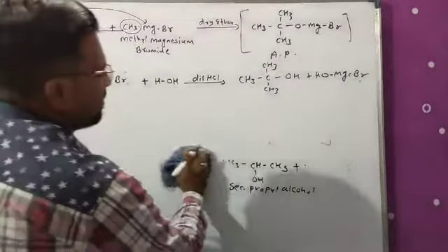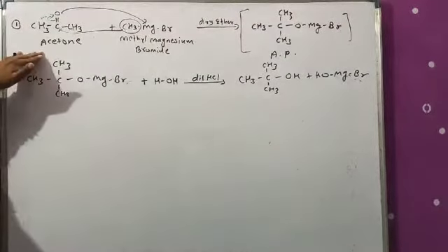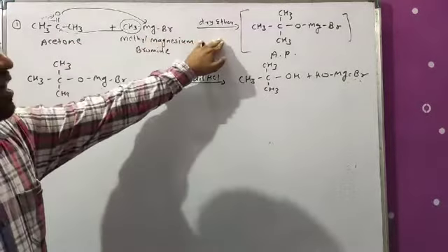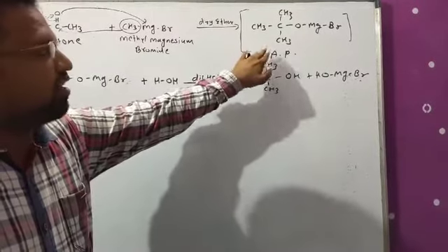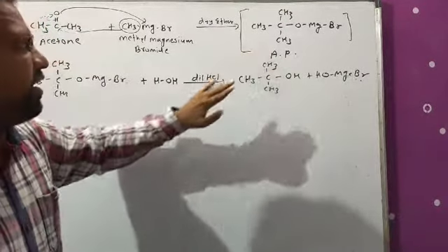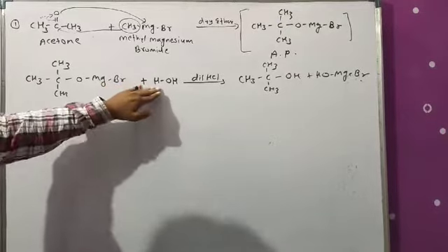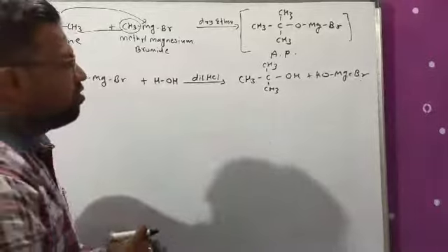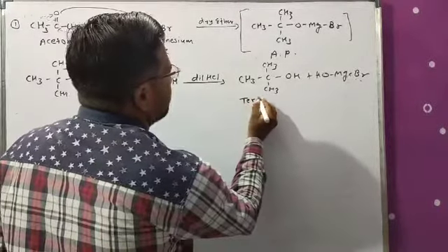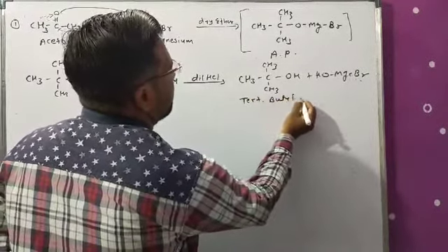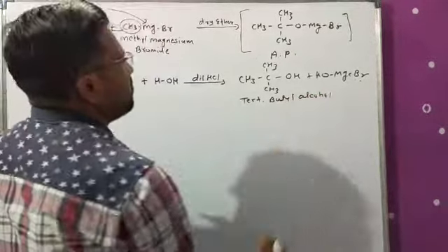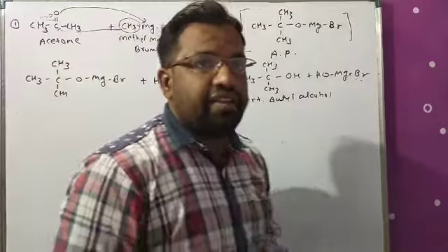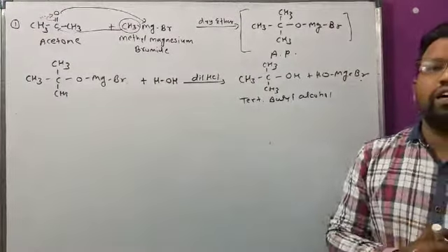When acetone reacts with methyl magnesium bromide in presence of dry ether, firstly it gives the addition product or addition complex. Now this addition complex undergoes acidic hydrolysis. It gives the product of tertiary alcohol or tertiary butyl alcohol.